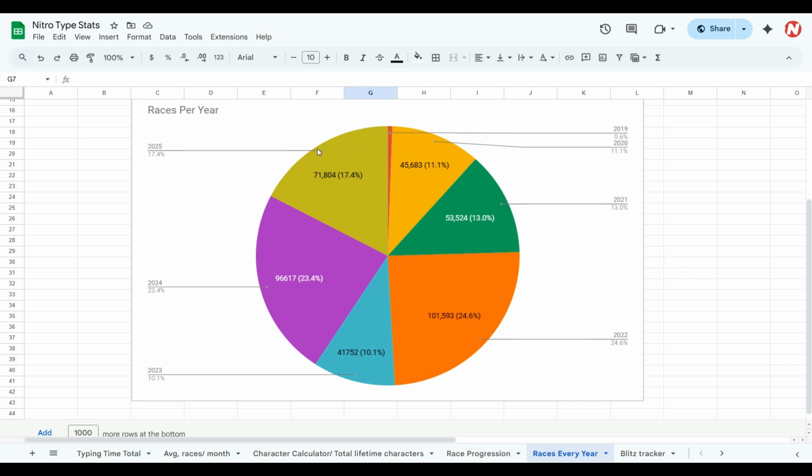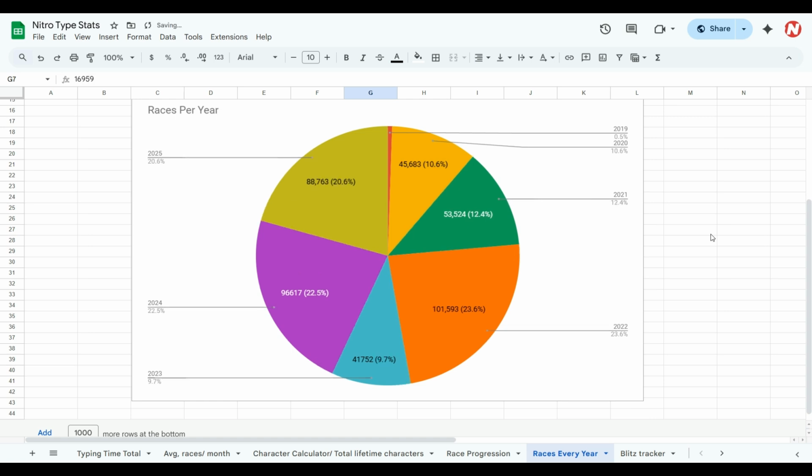Anyway, so for 2025 is this weird lime green type. I don't even know what that color is, to be honest with you. But yeah, it's 71,804 before, but afterwards, it's now 88,763 races during that year. So we're getting close to 100,000, guys, but that's not until next month.